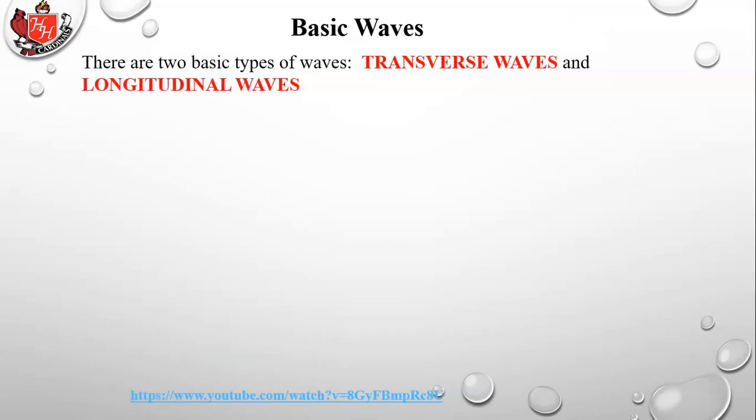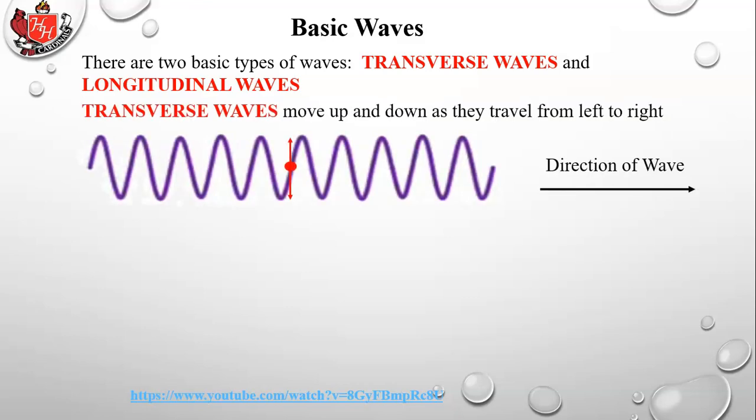There are two basic types of waves, transverse waves and longitudinal waves. Transverse waves move up and down as they travel from left to right. So the direction of the energy is from left to right. That could be a spring, for example, or a piece of rope that you wave up and down. And if you tied a little red ribbon to any piece of that rope, the red ribbon would just be going up and down, up and down. However, the energy of that wave that you're shaking, that rope, is going to be moving from left to right.